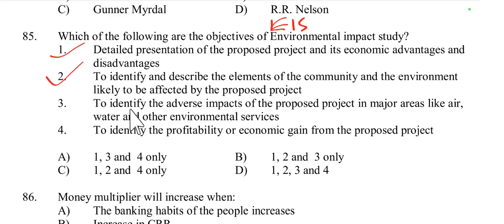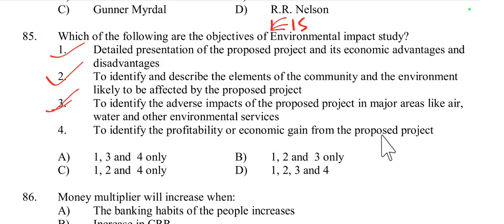Then option 3, to identify the adverse impact of the proposed project in major areas like air, water and other environmental services. It is fundamental to the EIS as it aims to predict, assess and mitigate negative environmental effects. So it is also correct. Then the last option, to identify the profitability or economic gain from the proposed project.